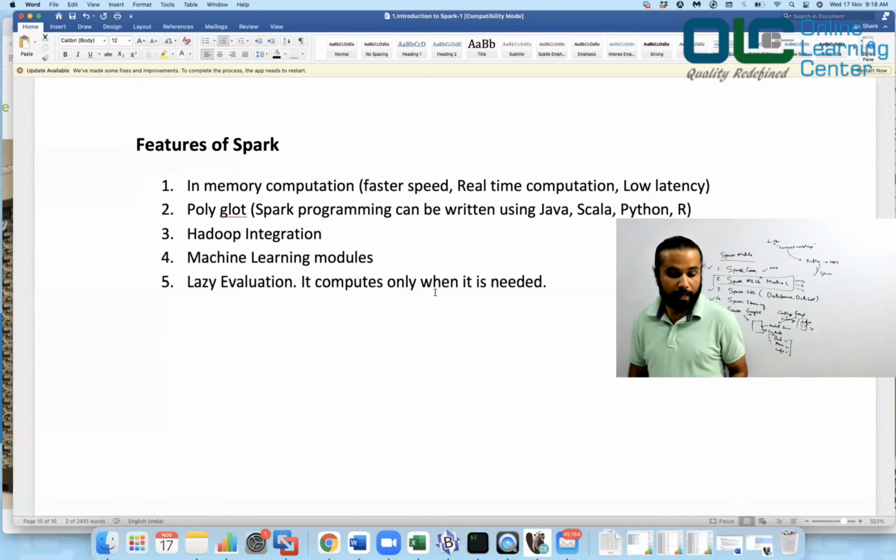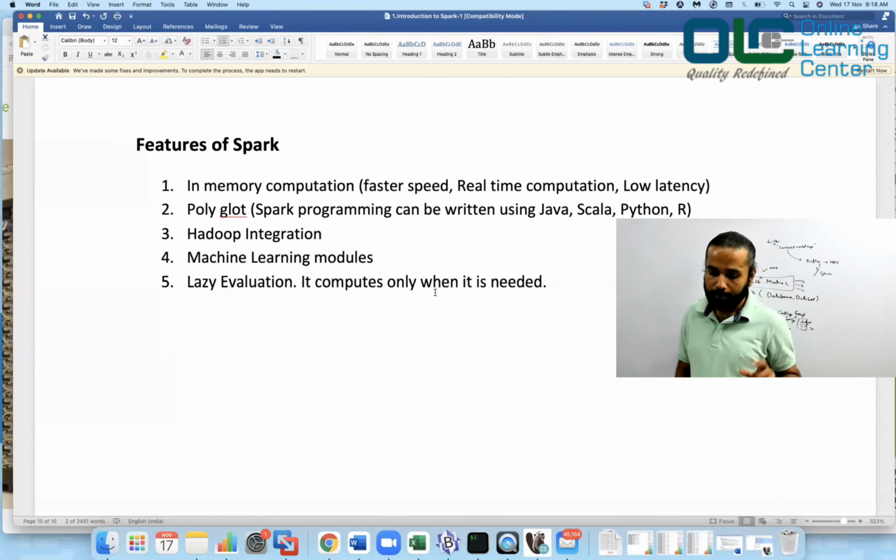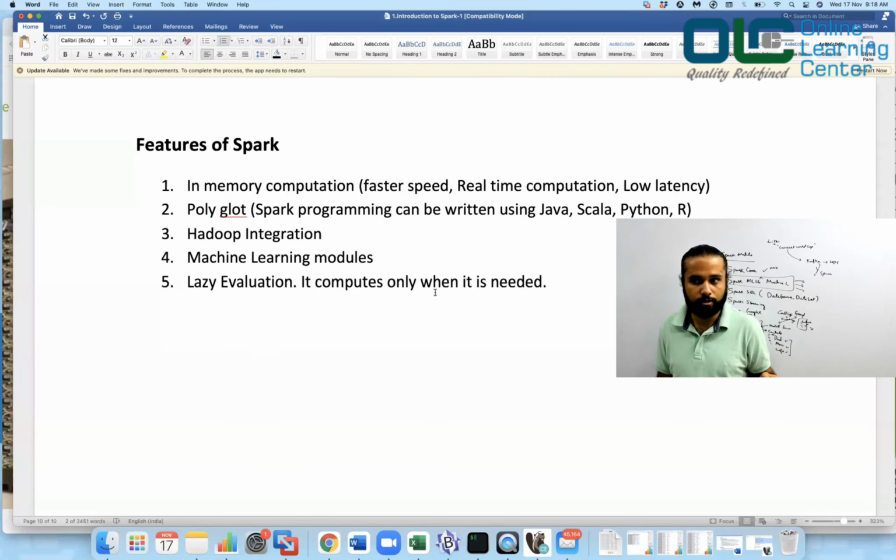Now, features of Spark, I'm just trying to recap it. In-memory computation, faster speed, real-time computation, and low latency. Low latency, why? Because you can process the data as it arrives because of Spark Streaming. And the other thing is the data is loaded in memory, and reading the data from memory is very, very much faster than reading the data from the disk.